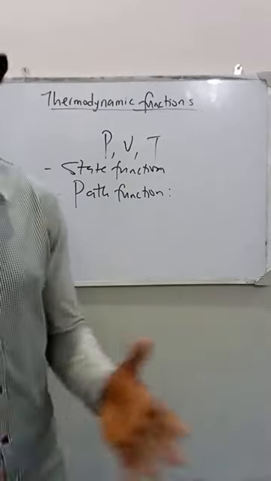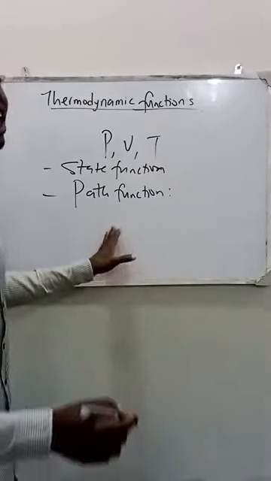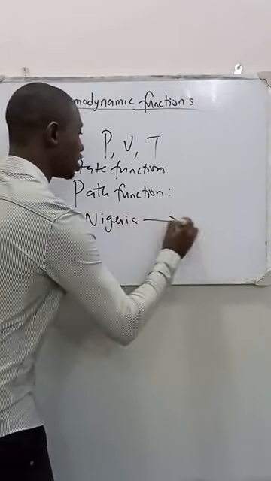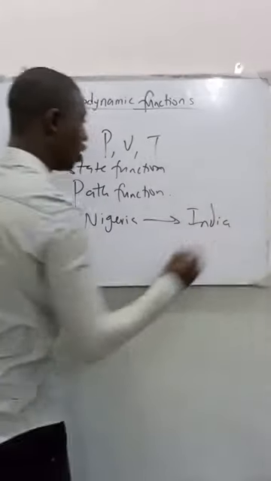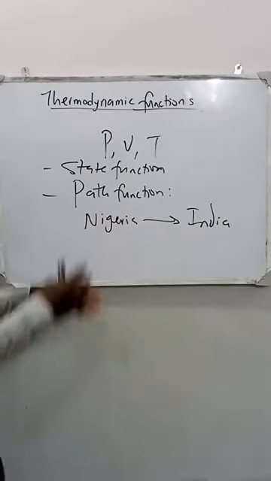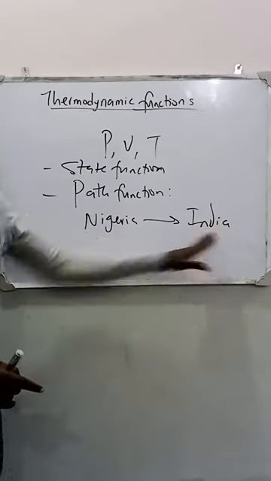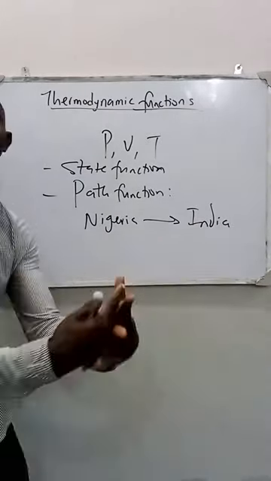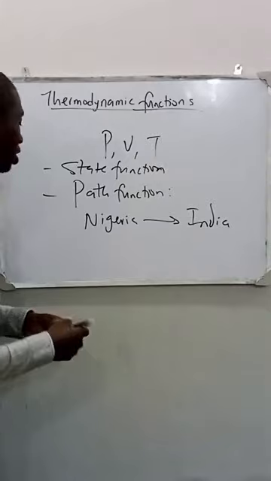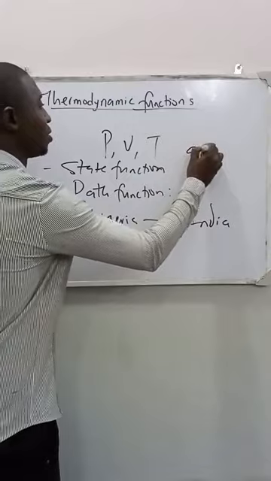An example of a path function is, for instance, movement from Nigeria to India. Don't forget, their value depends on the path taken by that system. That system wants to move from Nigeria to New Delhi in India. How can we move? We have got different options that we can explore to move from Nigeria to India. Number one, we can explore transportation by air.